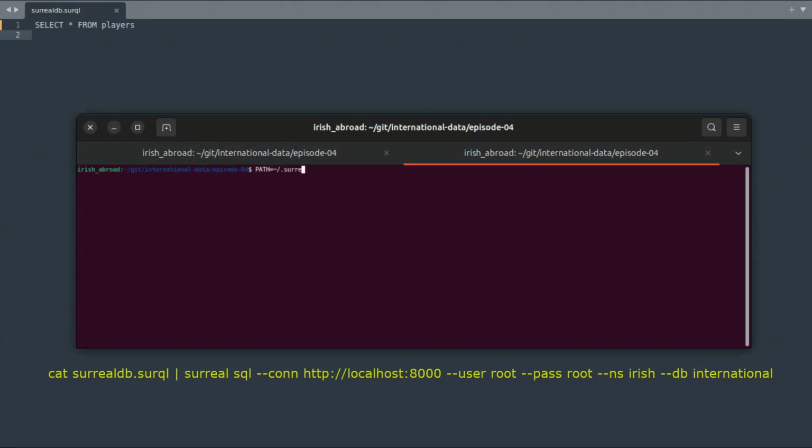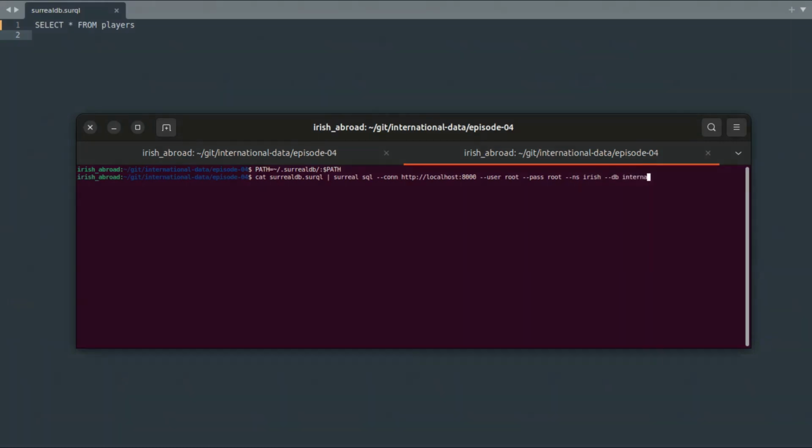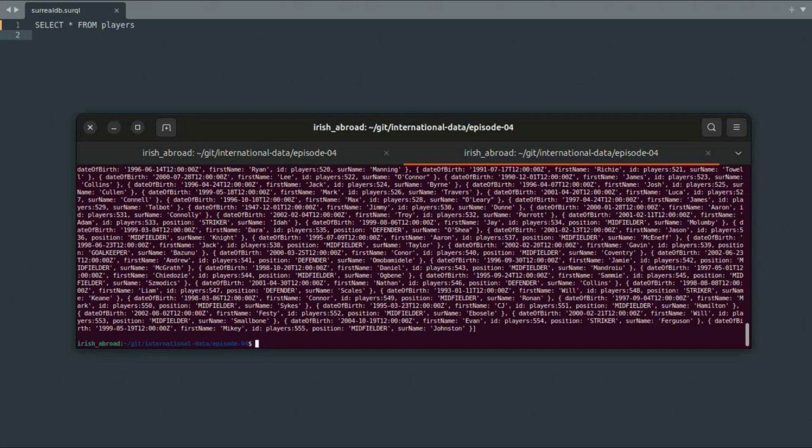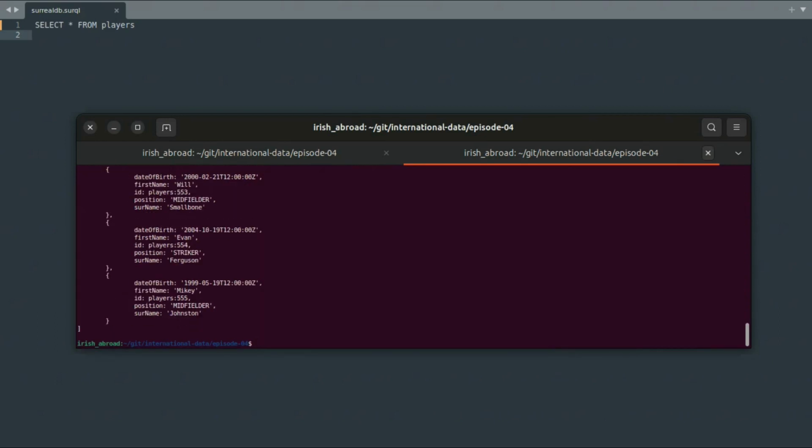Let's start with a simple query to confirm the data has been loaded correctly. Select all players from the players table. To execute the query against the database, use the command on screen. You can see all the entries on the players table here, but it's a little difficult to read, so include the pretty parameter in the command line to pretty print the results.